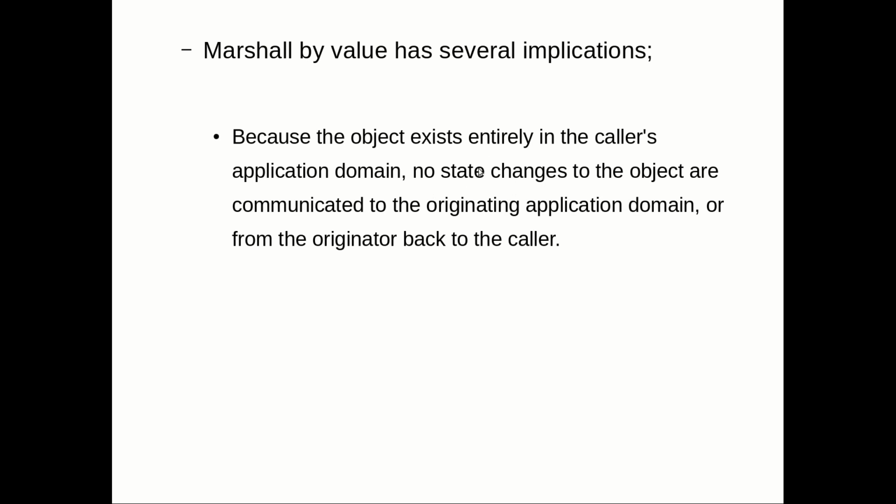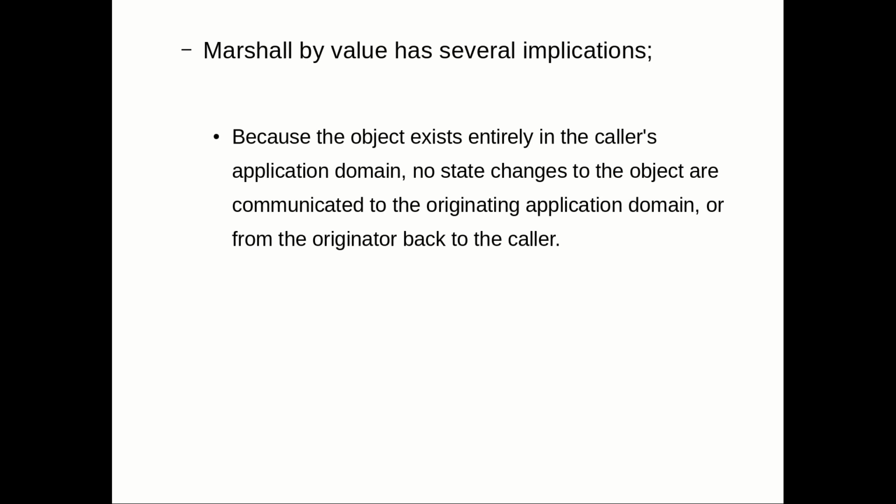So whatever state changes are happening on the client object will not be reflected on the server object. That will not be communicated to the originating application domain or from the originator back to the caller. This is one of the drawbacks, or you can say it is a disadvantage, or you can say that is the limitation implication that will happen in the case of marshal by value.